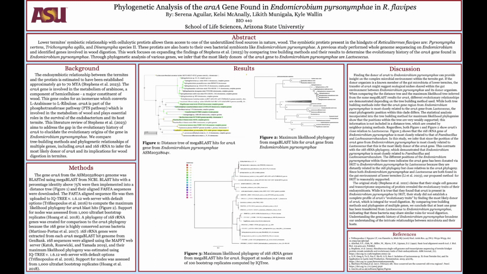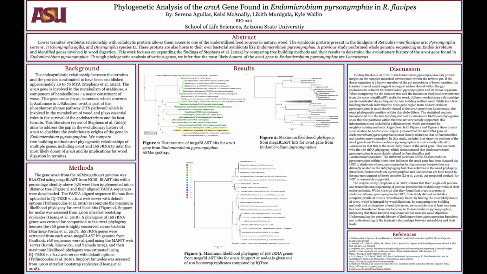But in order to compare tree building methods, we also generated a maximum likelihood phylogeny in Figure 2, based on those same megablast results for the ERA-A gene. The maximum likelihood tree building method incorporates more robust statistical analysis, and it optimizes the tree based on the given data set. And in the maximum likelihood tree, we can still see that the ERA-A gene from Endomicrobium still branches within the Lactococcus clade, but instead of being nested within, it is now the outgroup of the clade.